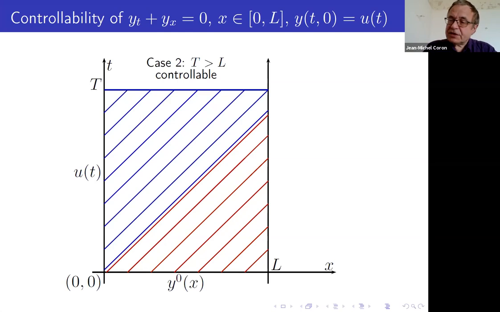So you see, times matter now. It's a linear PDE. It's not like in finite dimension where the time does not matter for the controllability. Here the times matter. We have the controllability if and only if the time is larger than L.